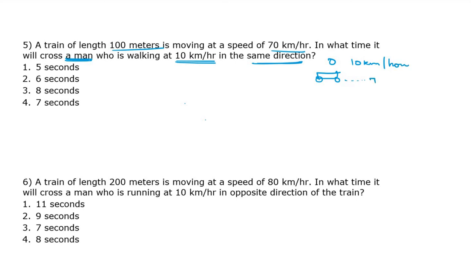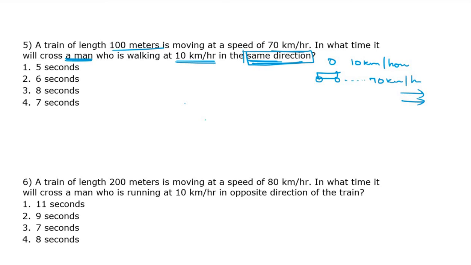The speed is also given, 70 kilometer per hour. So we have to find the time. Underline the direction. Highlight it. What is the direction? Same direction. So what is the relative speed? You have to subtract or add. Same direction means we need to subtract the speeds.